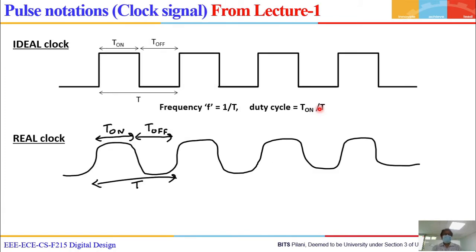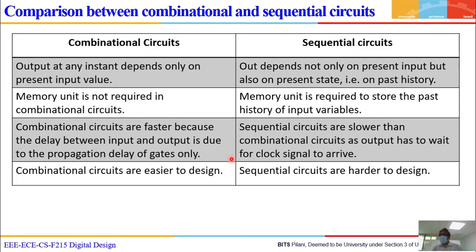I'll go to the next. This is called the ideal clock, and this is called the real clock. Fine? This is called on, off. Now, 1 is on, 0 is off. Hope all of you are understanding this. On is 1, off is 0, always like that.